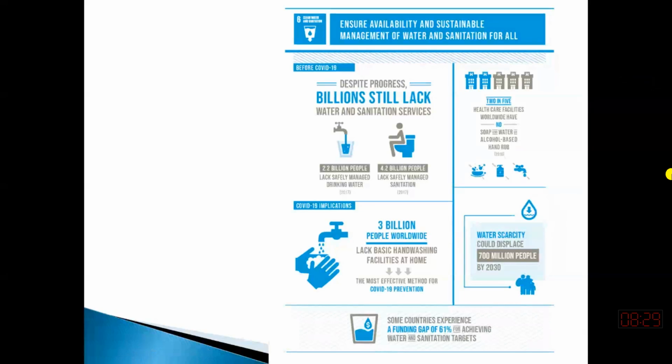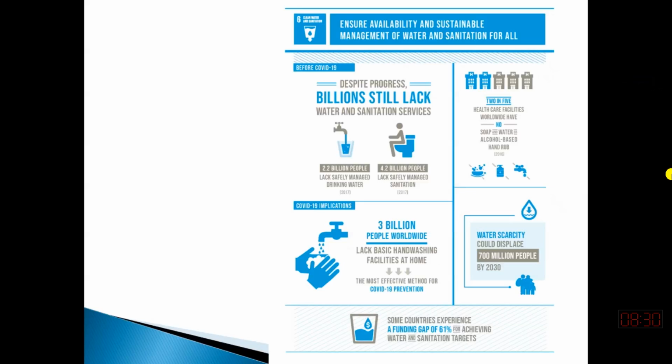before the COVID-19. But after COVID-19, what they have found that about 3 billion people don't have access to the safe water so that they can clean their hands, because one of the major and effective ways of mitigating the COVID-19 is cleaning your hands for 20 seconds with soap or sanitizer.